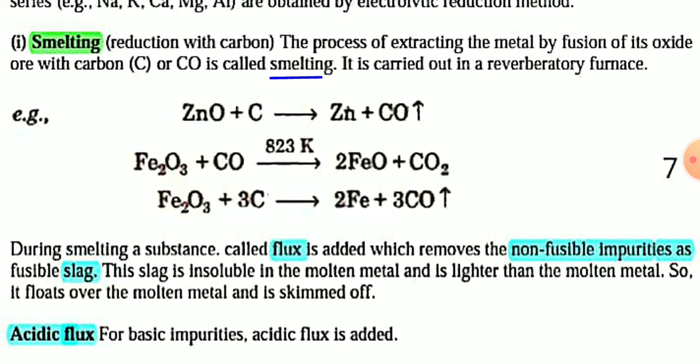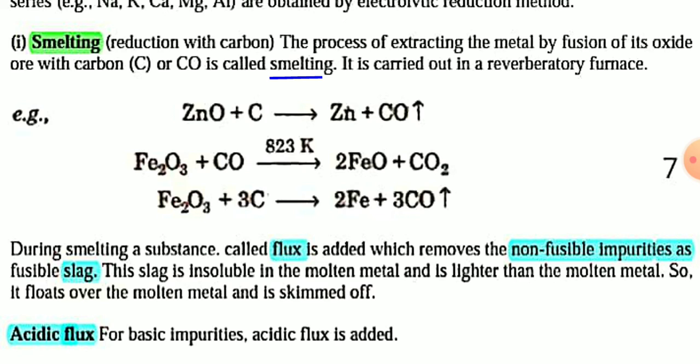Using smelting, you can convert zinc oxide and iron oxide into zinc or iron.